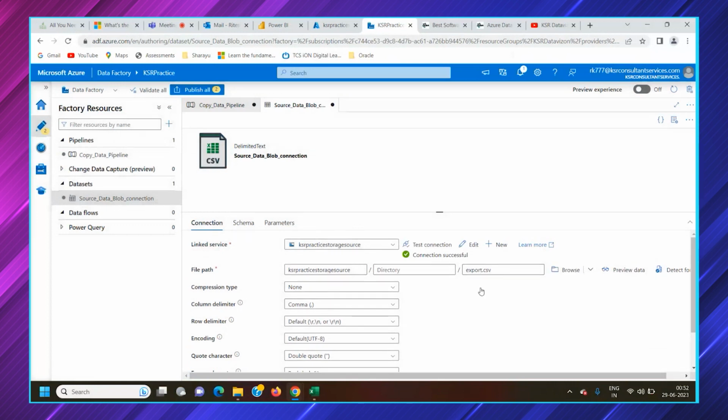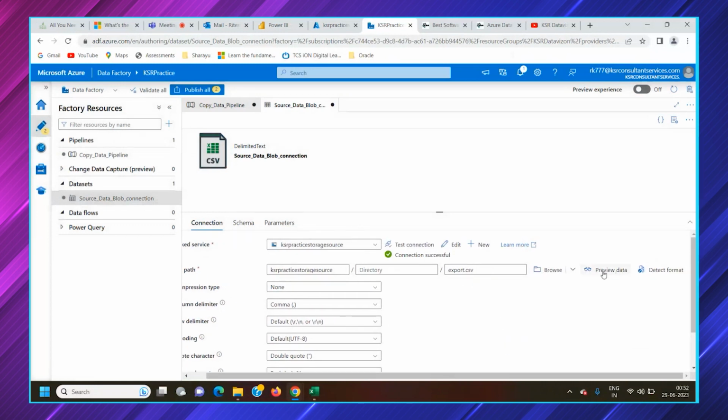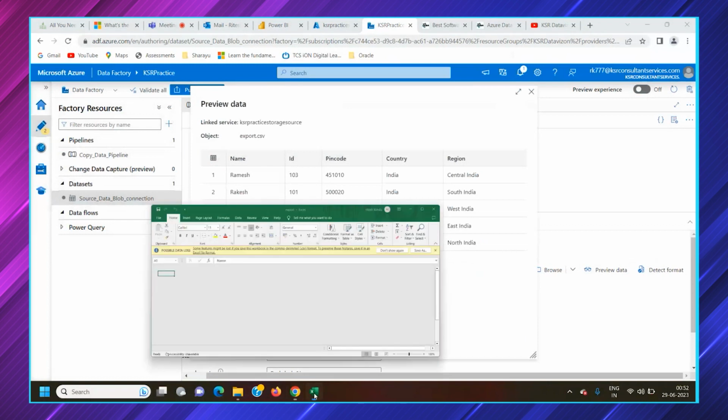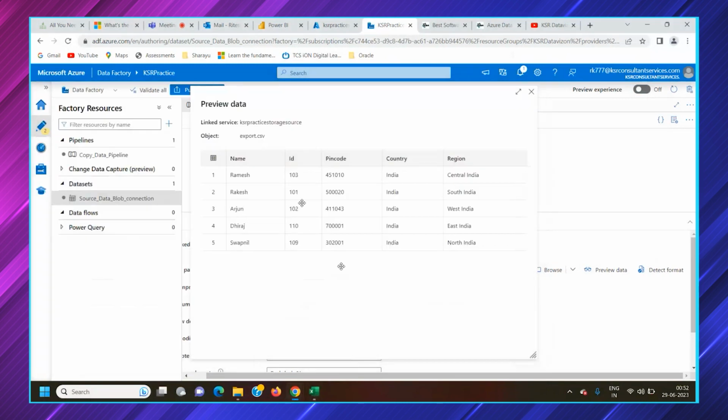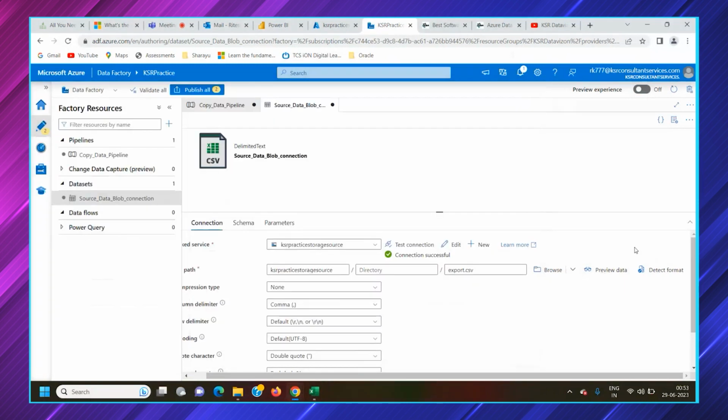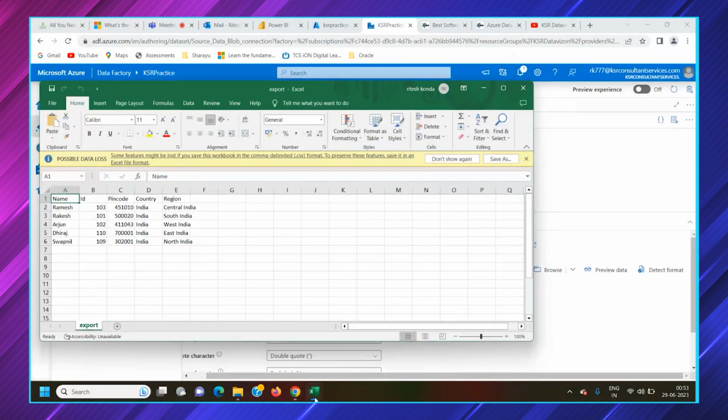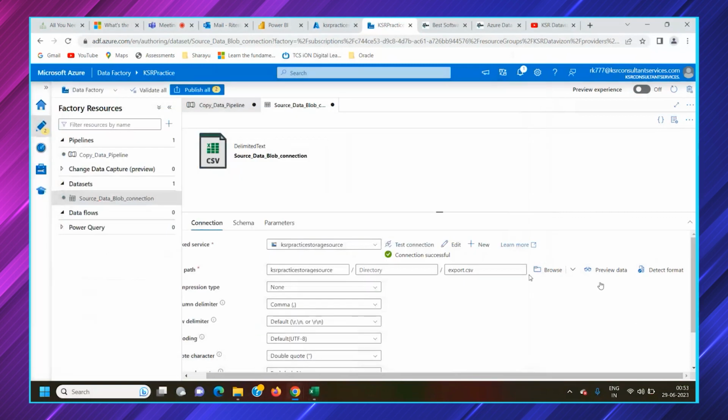So we have used this export CSV. You can preview the data. You might have seen this data. Preview is only for certain records. If there are lakhs or millions of records, you can see only a few records. As we only have five records, you can see all 5 records here.